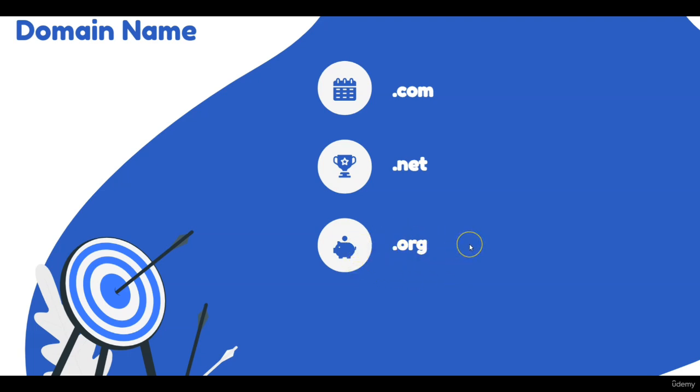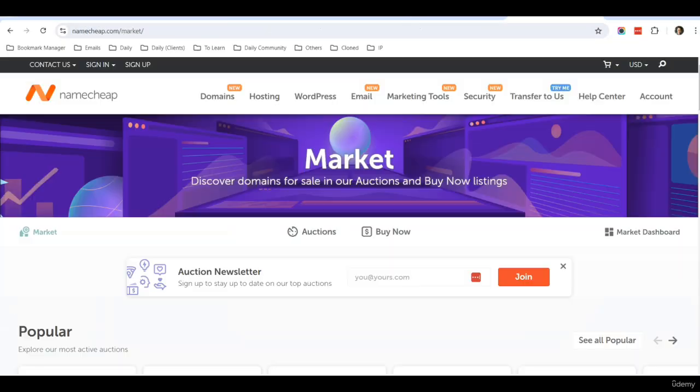Okay, so what I want to do right now is to share with you the place that you can go and register a domain name, and this is the website Namecheap. You can come to Namecheap to register a domain name, or you can go to GoDaddy. These are two of the biggest domain name registrars in the world. One challenge about GoDaddy is that if you register a domain name through them, you need to be careful as they tend to add a lot of upsells into your shopping cart. So just be aware of that.